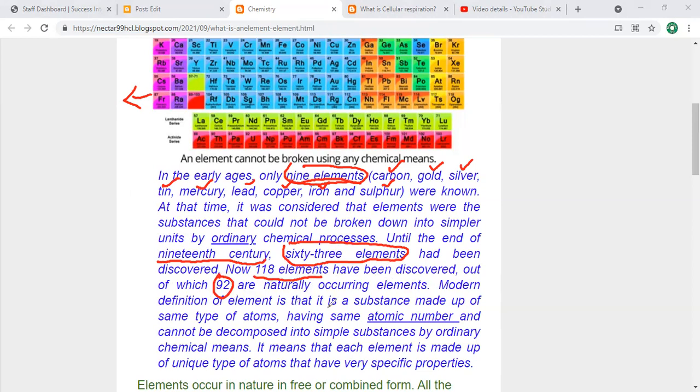The modern definition of an element is this. Please hear this definition carefully and be attentive. What is the modern definition of an element? It is a substance made up of the same type of atoms having the same atomic number, and it cannot be decomposed into simpler substances by ordinary chemical means. So that is the new or modern definition.